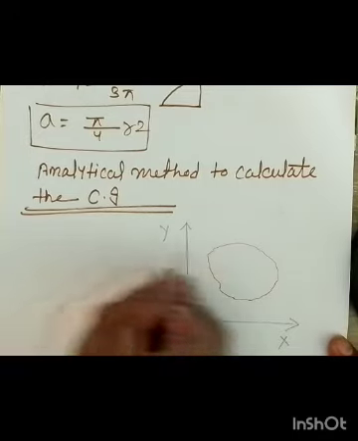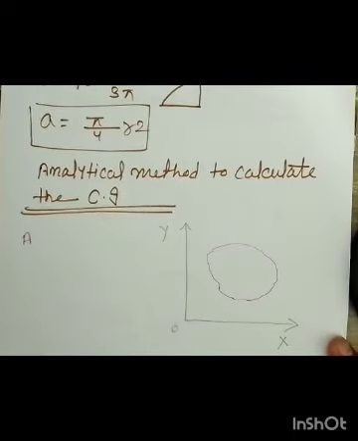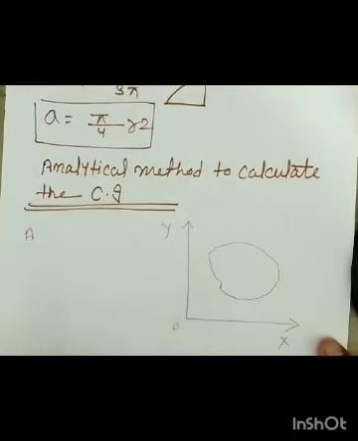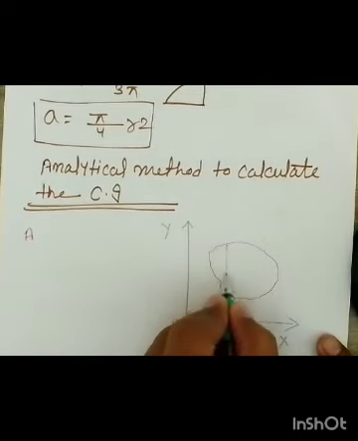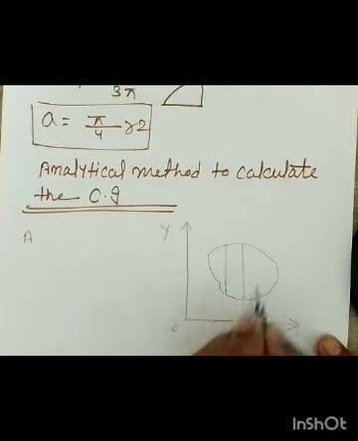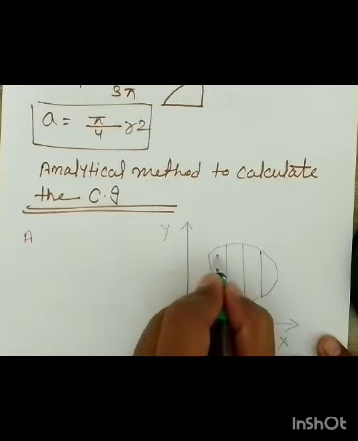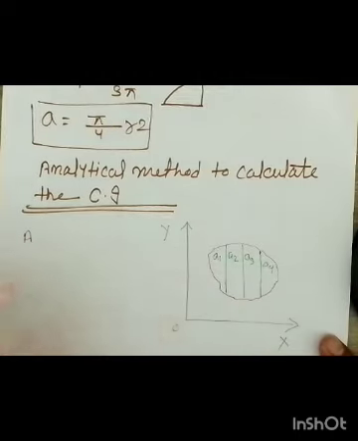So let us say that first we are considering the area of this plane figure is A. The area of the plane figure we have assumed is A, and now you can consider this plane figure is composed of a number of areas A1, A2, A3, and so on. So let us consider that this plane area is composed of a number of areas. Let us say this area is A1, this is A2, A3 and A4. How many parts are given, that you can imagine.